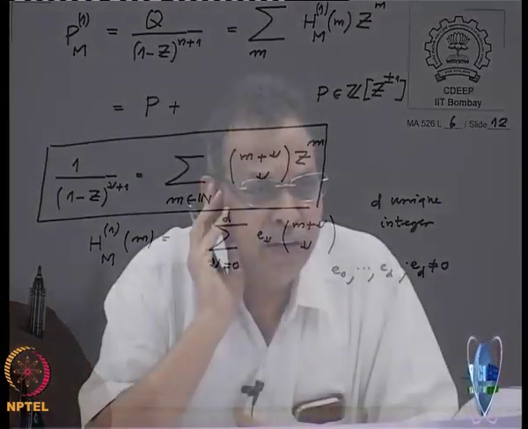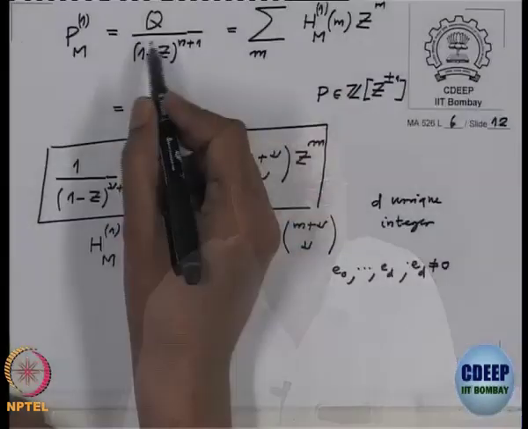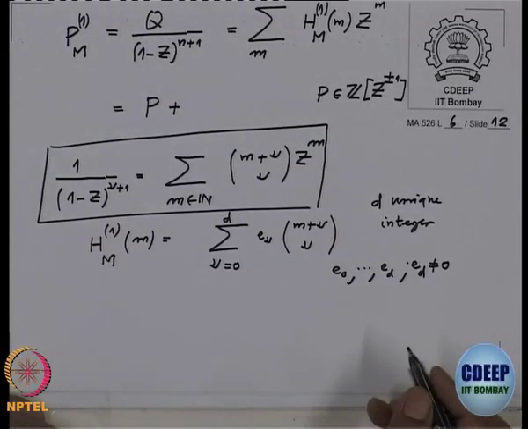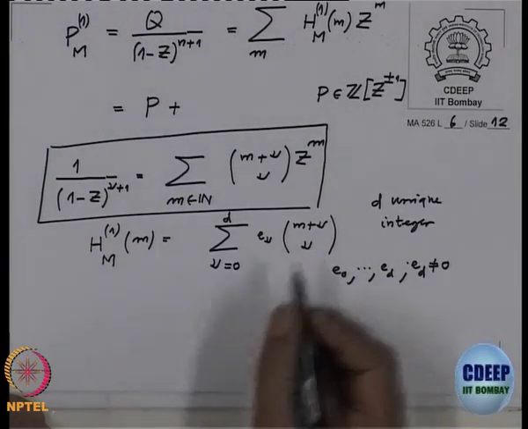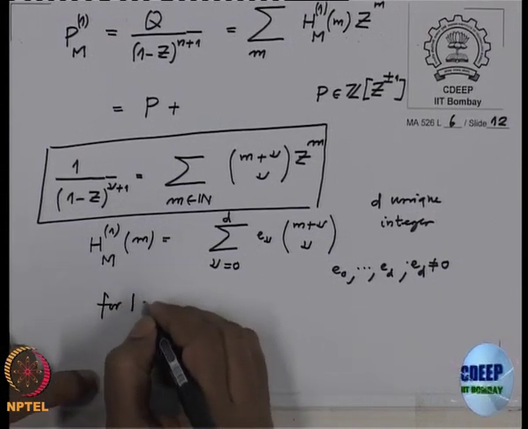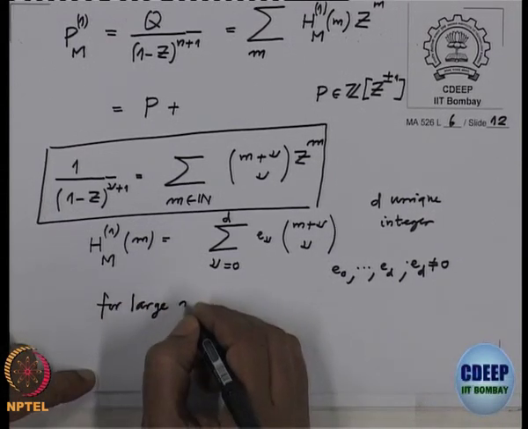Yes, the coefficients all depend on q and also on whether 1 minus z divides or not. But this formula holds only for large m.